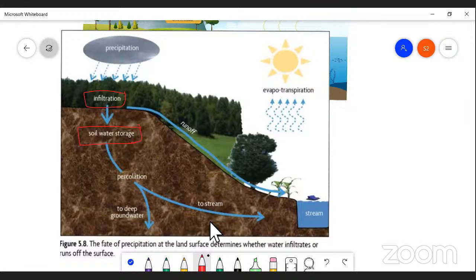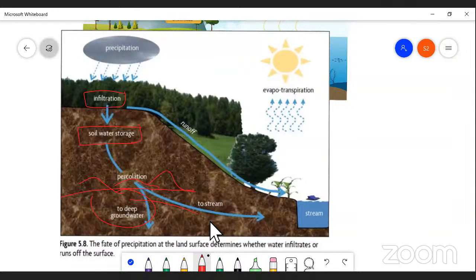And from the soil, water has to pass through certain cracks. Some cracks are there through which water has to travel. I mean, water has to reach deep into the soil, and finally the water will reach the groundwater or water table.